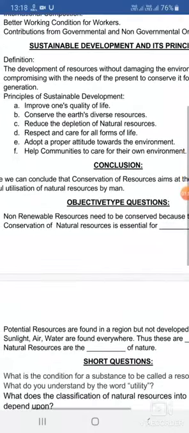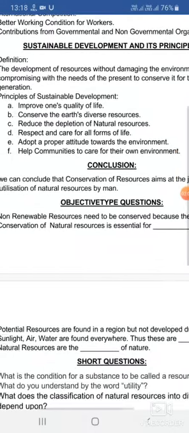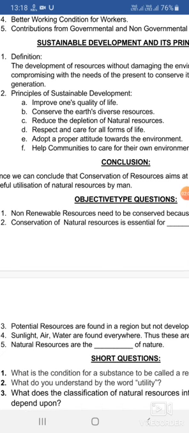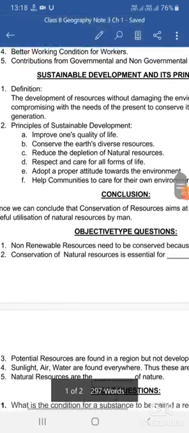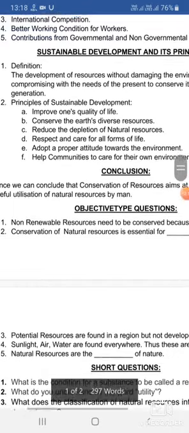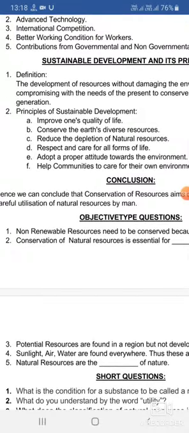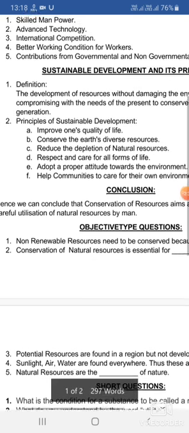Now, when we have developed the resources, it is done by human activities. It is the function of human activities. And we human beings have a very important nature, that is the nature of greediness. When we are able to satisfy our needs, why are we going to bother about the others? That is why problems have arisen in nature, in the country, in the state. So, due to overexploitation, misuse and irrational consumption, the problem has evolved. So, just to solve this problem, a concept has been introduced which is termed sustainable development.